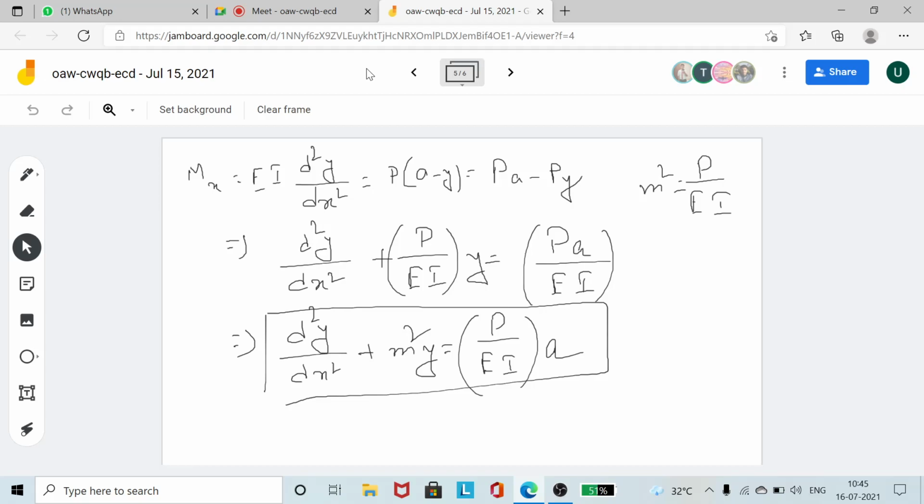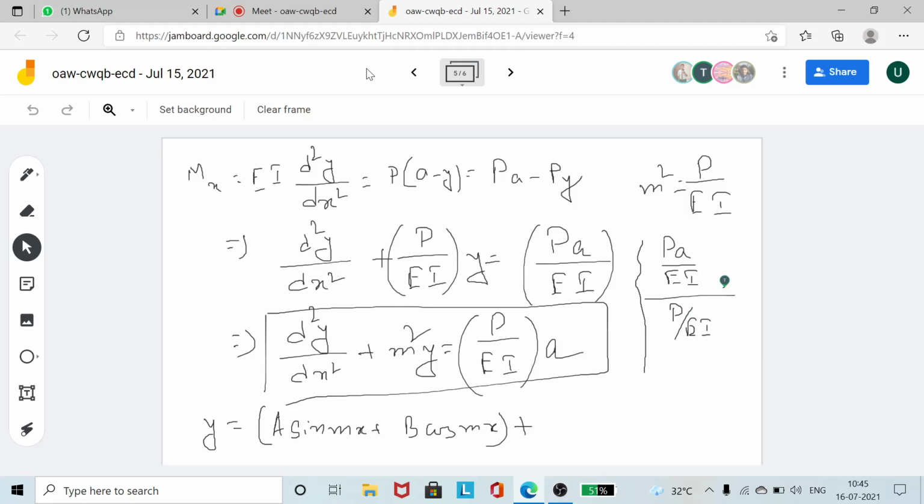So the solution of this: you find out the general solution and the particular solution. The general solution will be y is equal to, I think you can try this yourselves, it is done in the notes also, a sin mx plus b cos mx. The particular solution will be PA by EI divided by m square. Since m square is P by EI, it comes out to be small a only, so plus small a. This is the general solution and this is the particular solution.